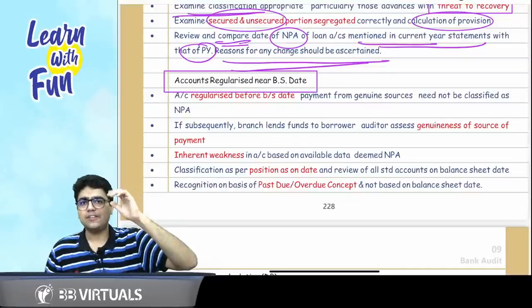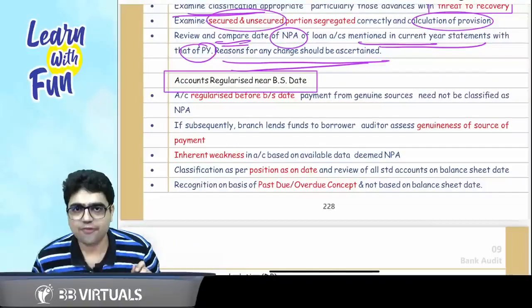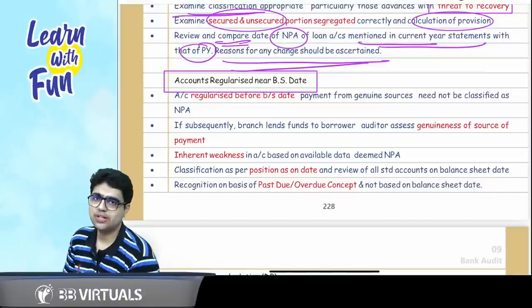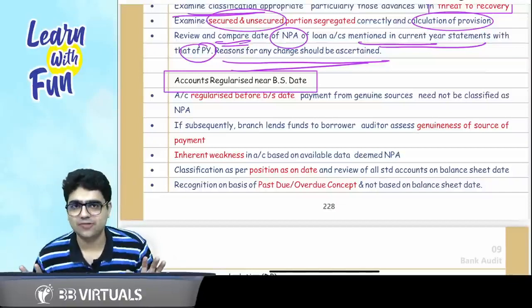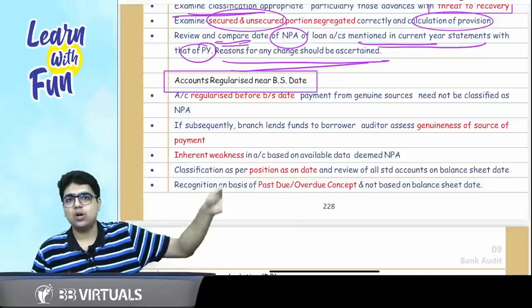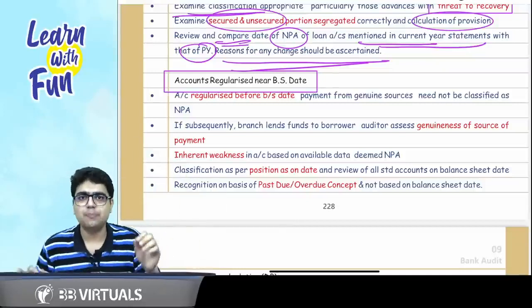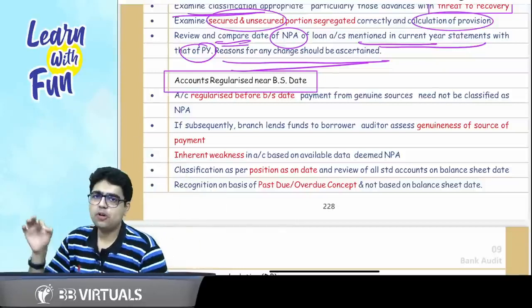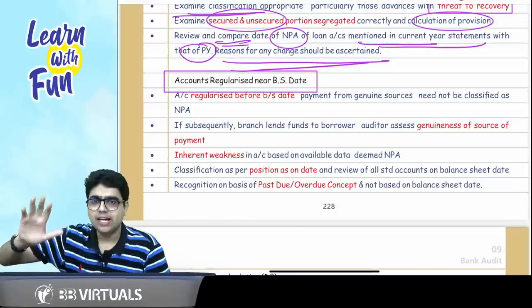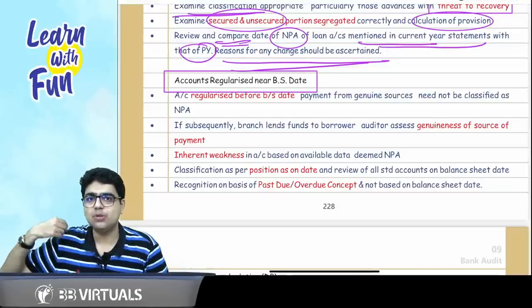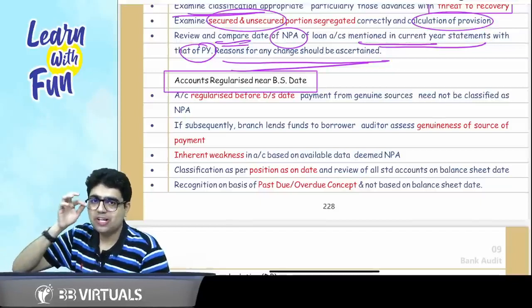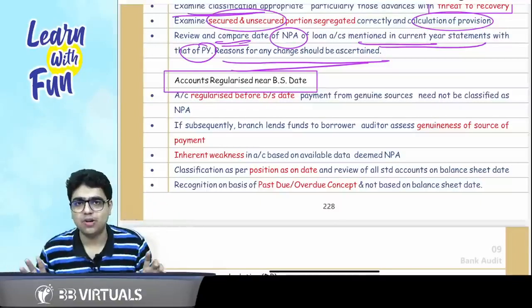If I talk about the date of 31st March 2022, there was an account which was classified as NPA. The bank made a call to that account that please deposit your money with us before 31st of March. Don't worry, in the first week of April only we will give you extra money. I showed you that example of Vijay Mallya also.